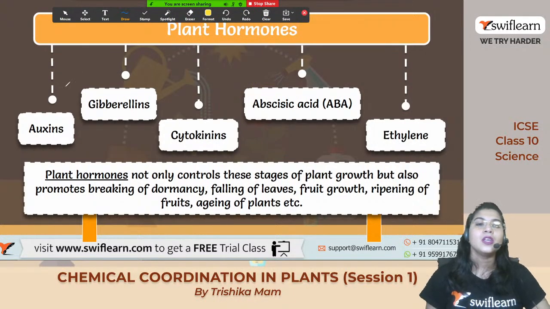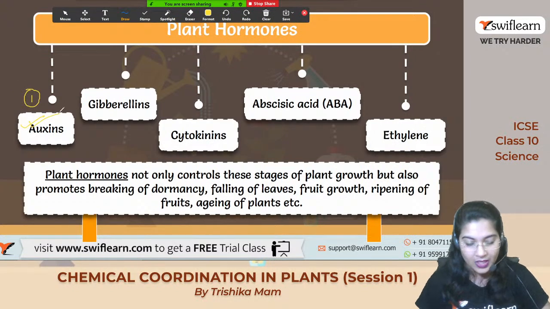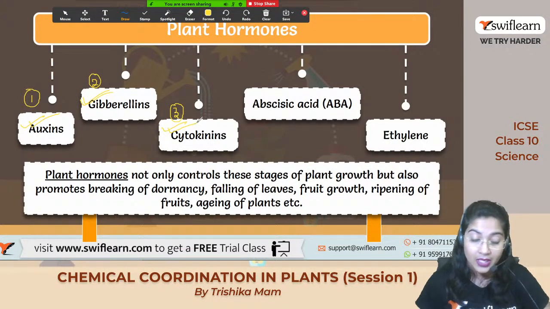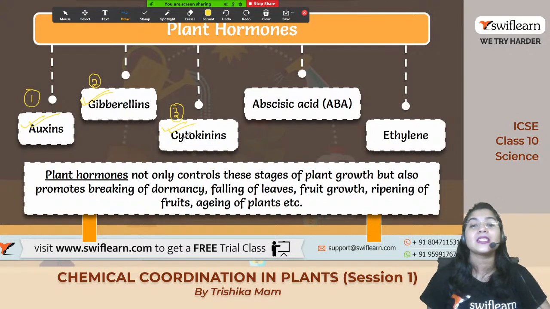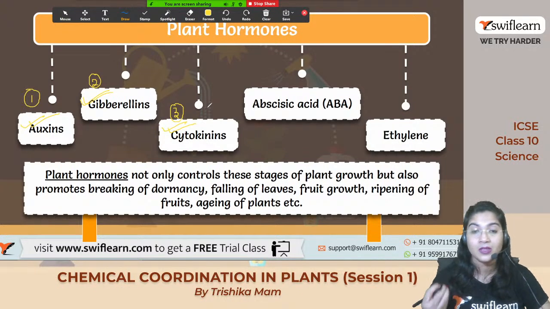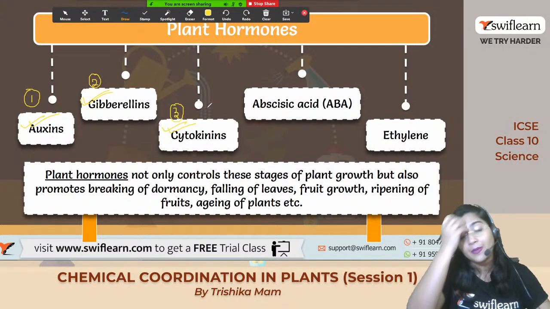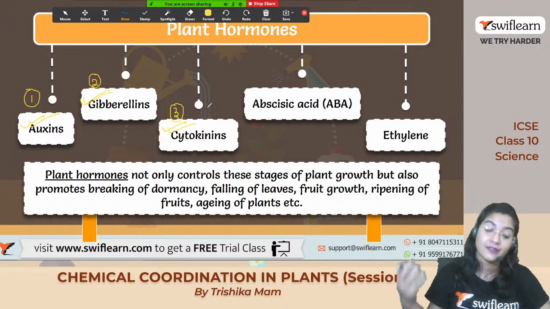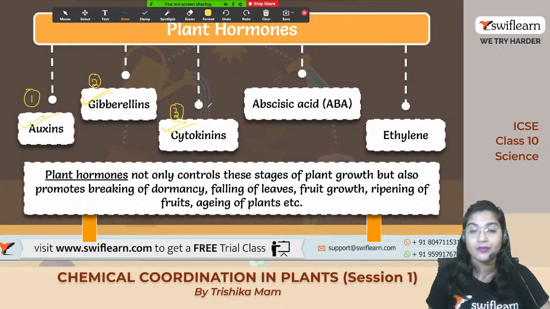Okay, let's go. So the very first plant hormone is the auxin. Do not forget the name, that is auxin. Second is the gibberellin. Third is the cytokinin. So let me tell you again. This auxin, gibberellin and cytokinin are the very important hormones, and most of them are secreted in large amounts in the plant parts, and they help in maintaining the different physiological functions of the plant.